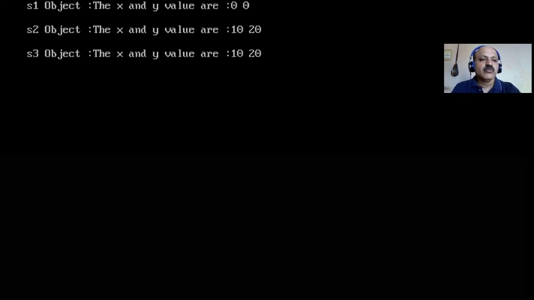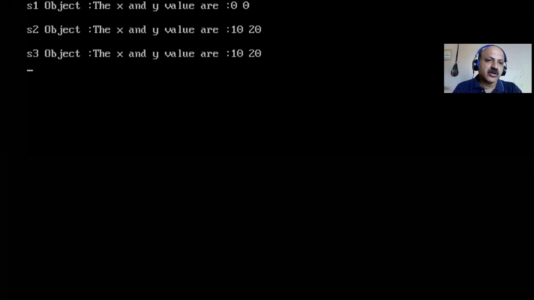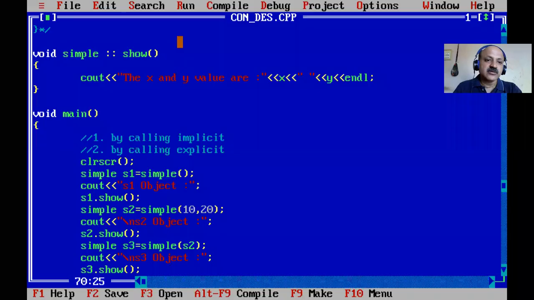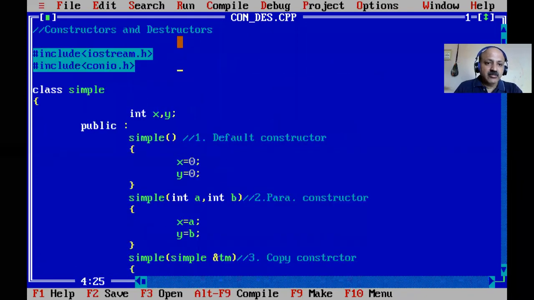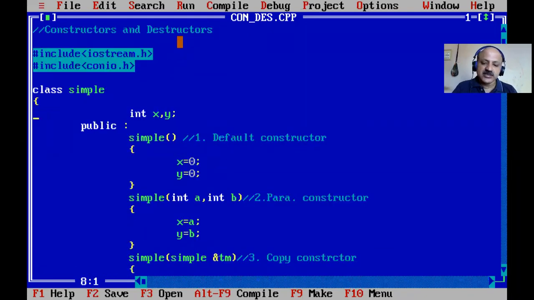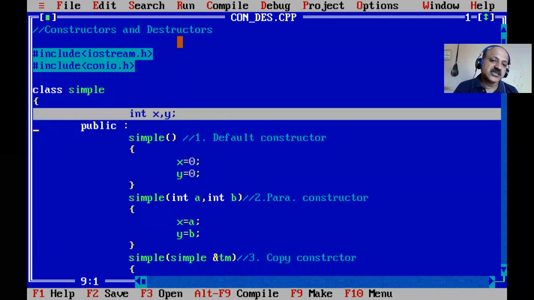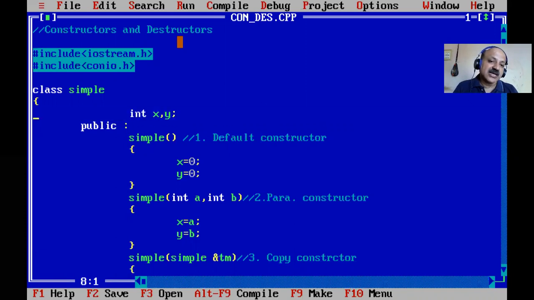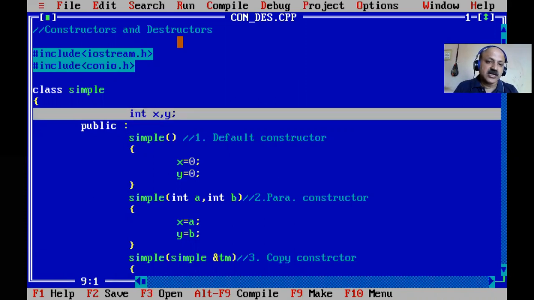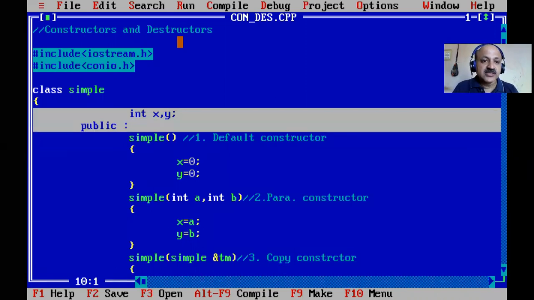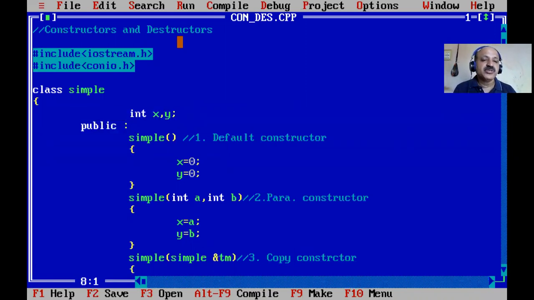Now in our next session, all programs use the constructor to initialize our instance or class data members. That is known as an instance variable. Why? Because whenever our object is created, at that time the member function allocates the memory. So the data member in the class is known as an instance variable, because when the object is created, memory is allocated. So that is very simple.